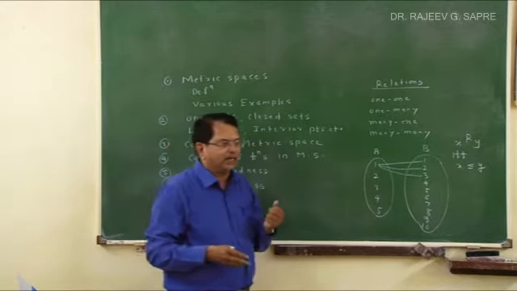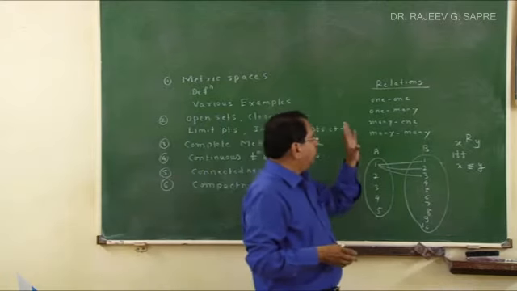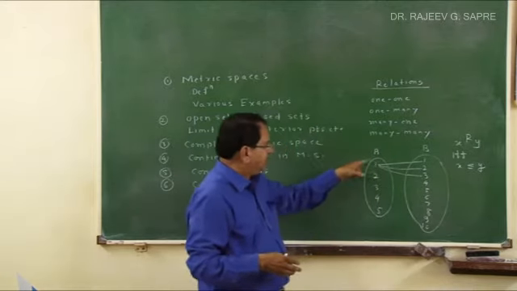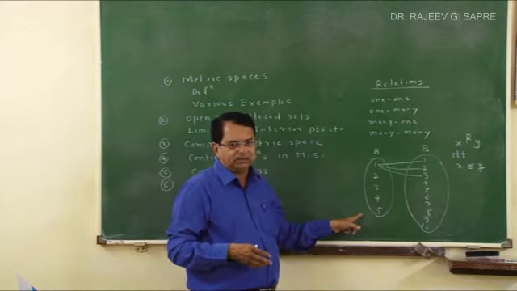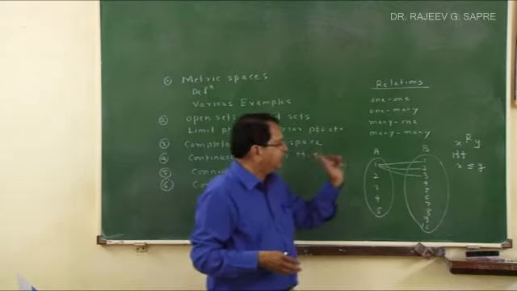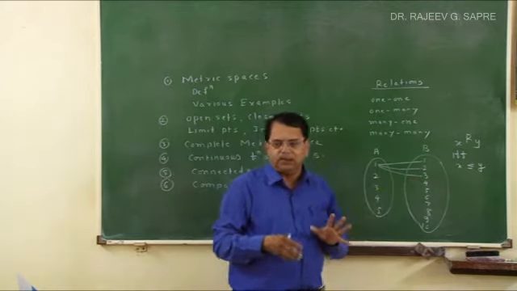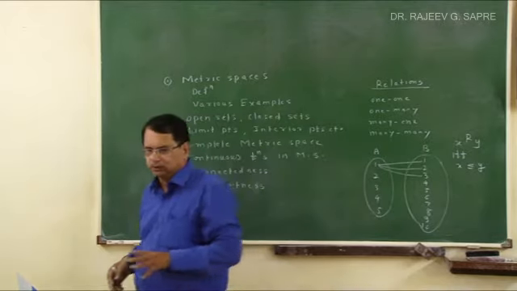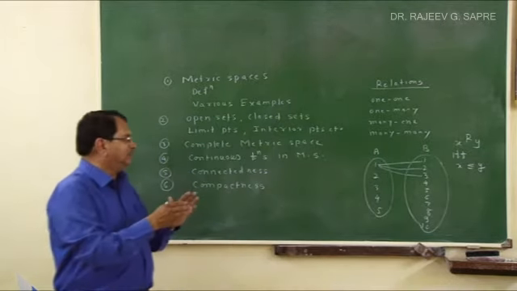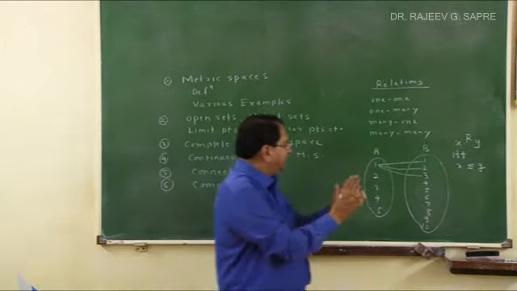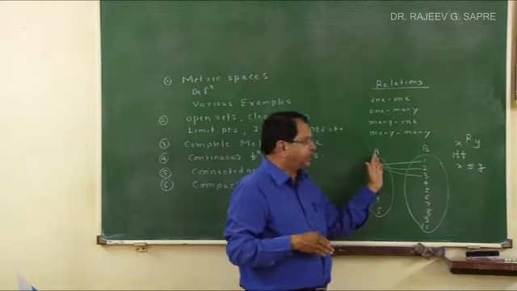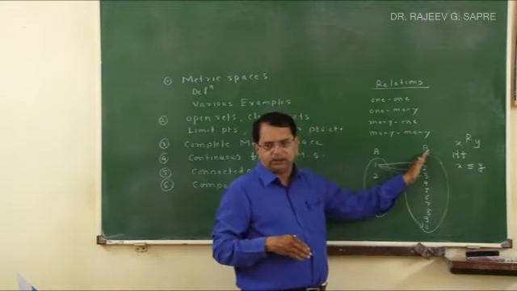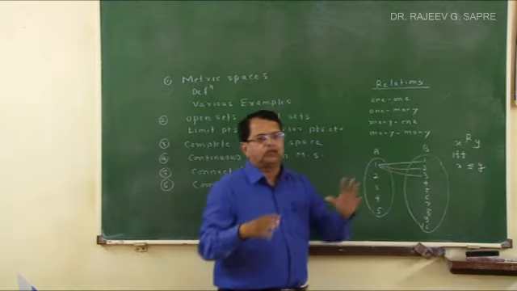Anyone has any idea? Simple answer is only those relations where every element of this set A is related with a unique element of the set B, then that relation is called a function. Whenever I say it is a relation from A to B, A is called the domain of that relation and B is called the codomain of that relation.